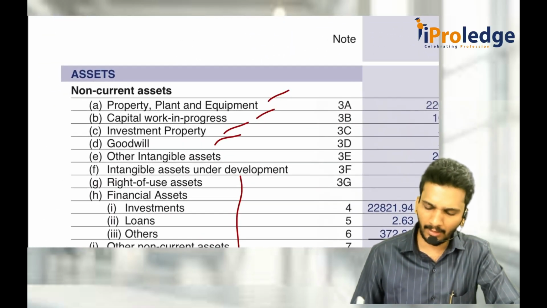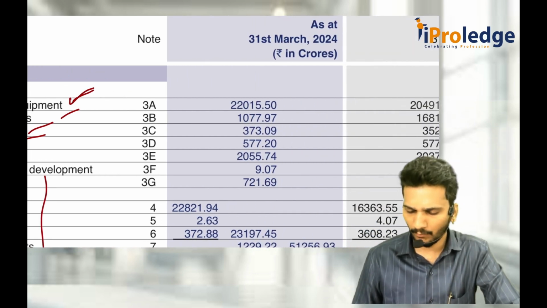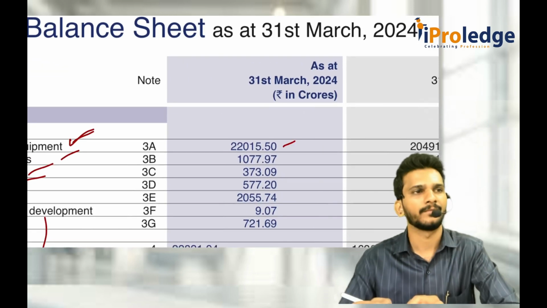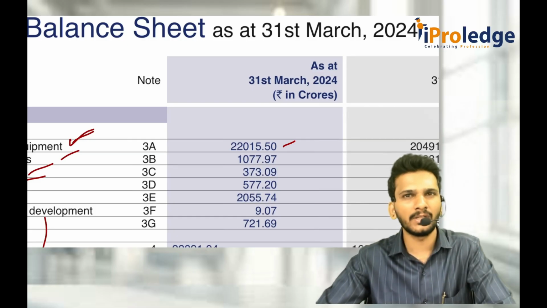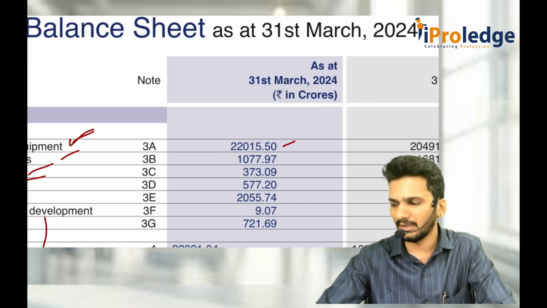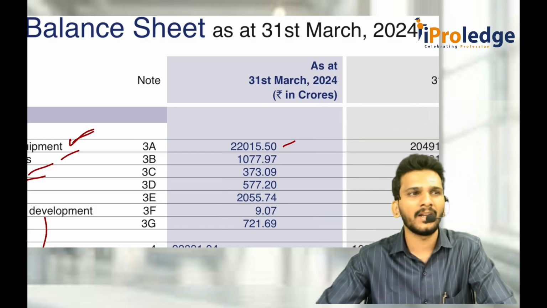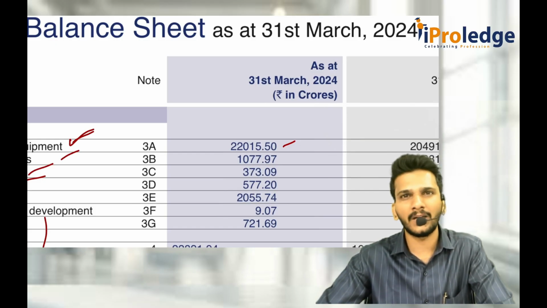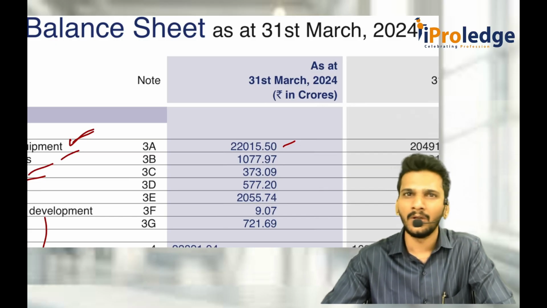Now, whenever you are writing property, plant and equipment, how might they have written it? What is this, crores? 22,000 crores. Because AS 10, the accounting standard 10, tells that whenever you are writing it at the end of the balance sheet date, you should write it on a net basis. That means gross value in the beginning of the year minus depreciation or accumulated depreciation, anything that is there, and you write it on the net basis.